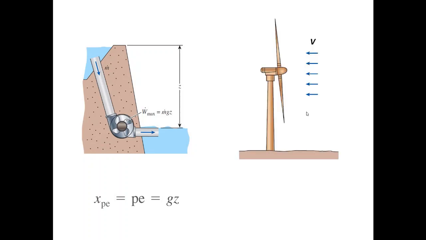Similarly for kinetic energy, if I have air moving at some speed v and we want to take advantage of this kinetic energy and produce some work using a windmill, the exergy will again be equal to v square by 2. This is again per unit mass. If you talk about mass, then it will be mv square by 2.